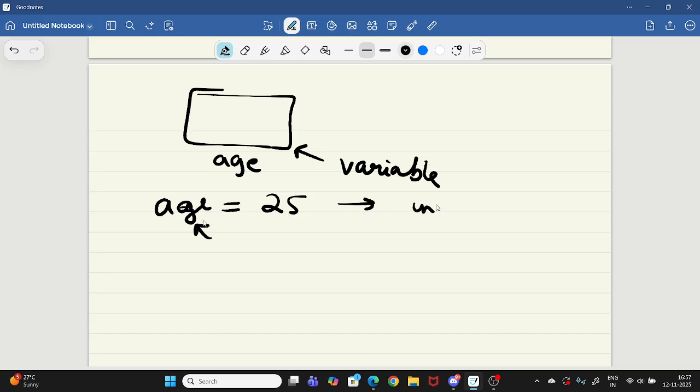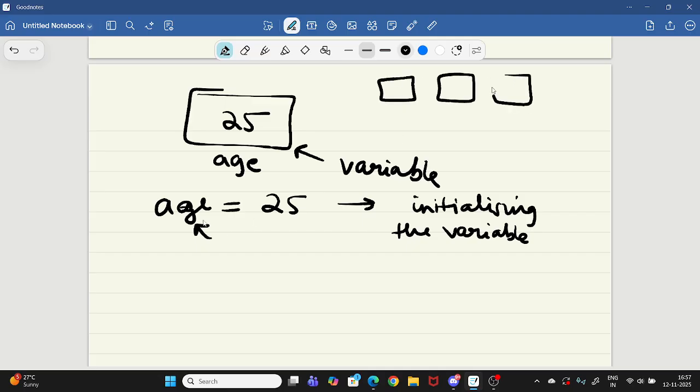So this is a box, and when I'm writing age is equal to 25, this box is getting filled with 25. Imagine there are many boxes we have, and whenever we decide to make a variable, name is equal to Safia, one box will get filled. One box will have the name, and inside that the value will be stored as Safia.